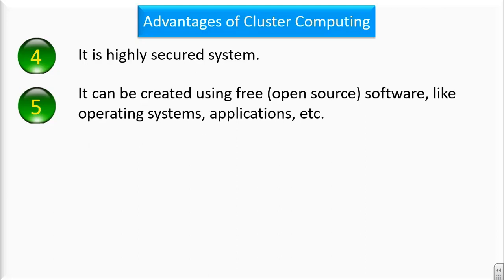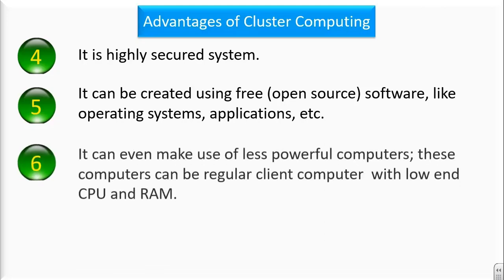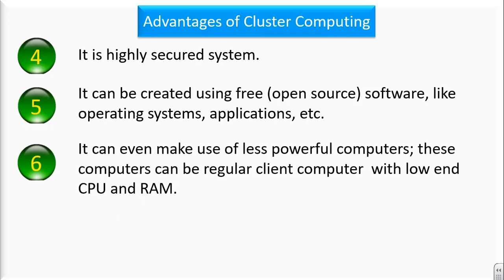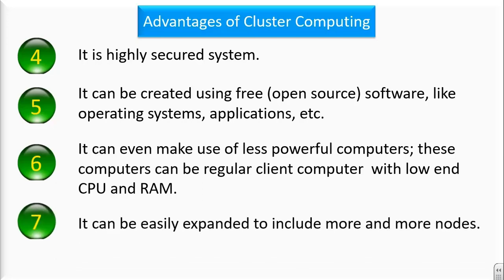It means we can have open source operating system, open source application, so it is not an expensive affair. Sixth advantage, it can even make use of less powerful computers. These computers can be regular client computers with low-end CPU and RAM. It means if some of the computers are less powerful, even those computers can be used in cluster computing. And the last advantage is it can be easily expanded to include more and more nodes. More and more nodes means more and more computers.